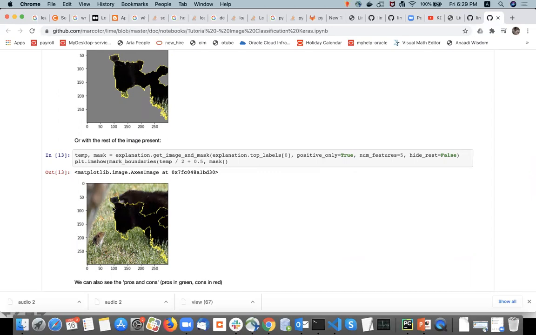What LIME does for interpretable representation: suppose we have 5 images. For each of those 5 images, using some standard image processing algorithms, it tries to extract contiguous feature groups. Like say this is one contiguous feature group, which is grass. Here also contiguous feature groups, and for each image these contiguous feature groups will be different.